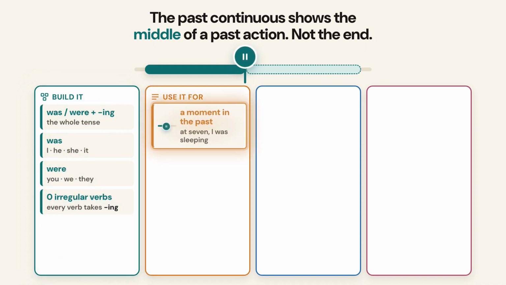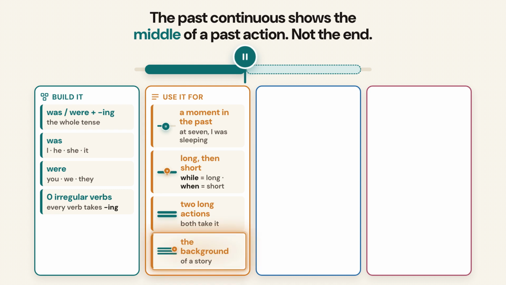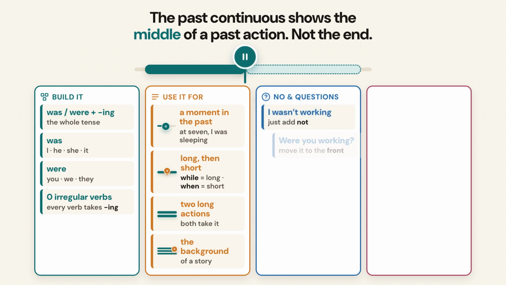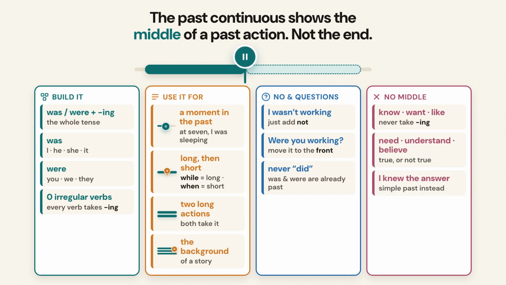You use it for a moment in the past. For a long action that's something short interrupted. While for the long one. When for the short one. For 2 long actions together. And for painting the background of a story. For no, just add not. I wasn't working. For a question, move was or were to the front. Were you working? And verbs like know, want, and like have no middle, so they never take ing.